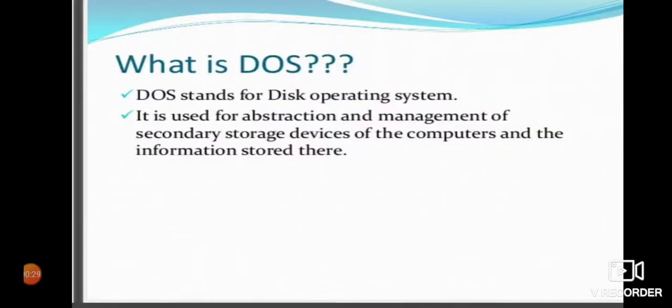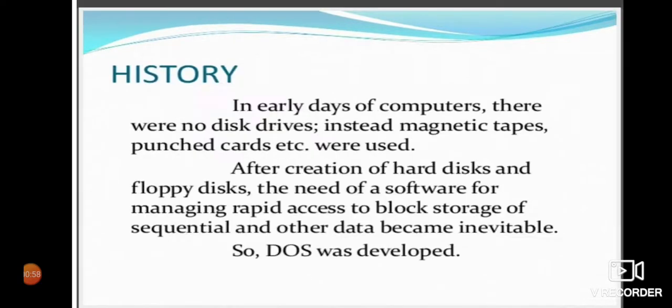Now, first, what is DOS? DOS stands for Disk Operating System. It is used for abstraction and management of secondary storage devices of the computers and the information stored there. So, DOS is an operating system. All the secondary storage devices of the computers are managed by this operating system, that is disk operating system.